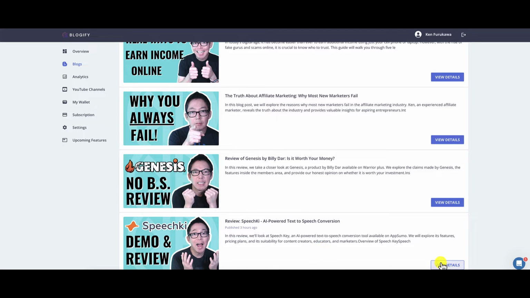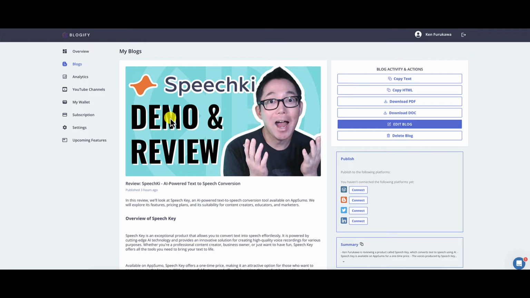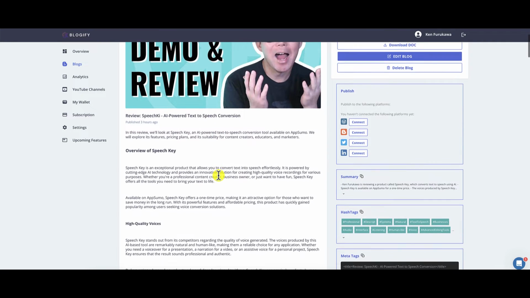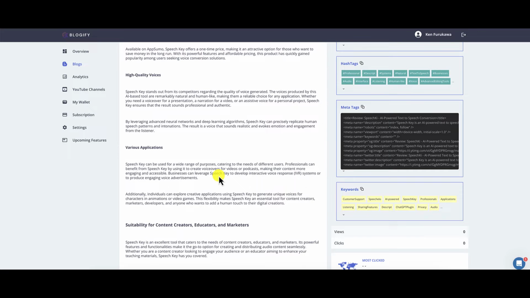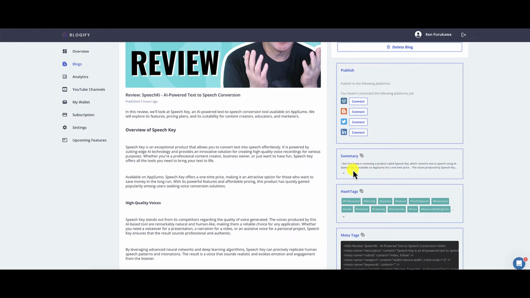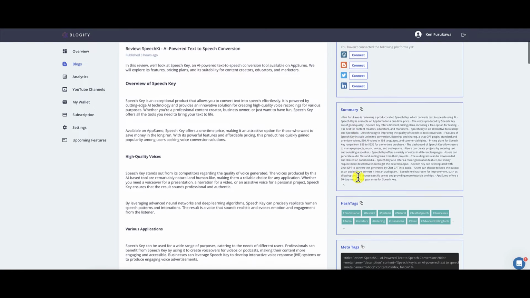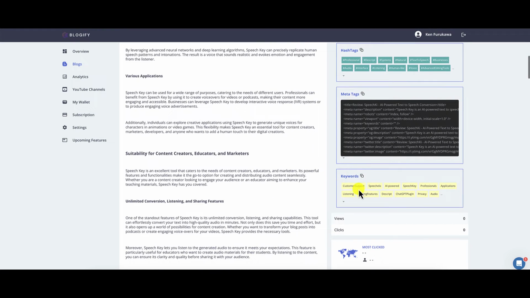So this is the first one I did, was a speech key review. And you can see it pulled in the thumbnail from that video. And then it took a few minutes for it to write the article. Now you can choose different settings, and I'll show you how that part works. It also gives you a summary right here, gives you hashtags, gives you meta tags, keywords.